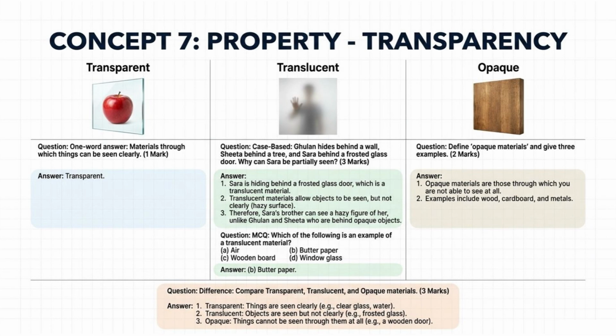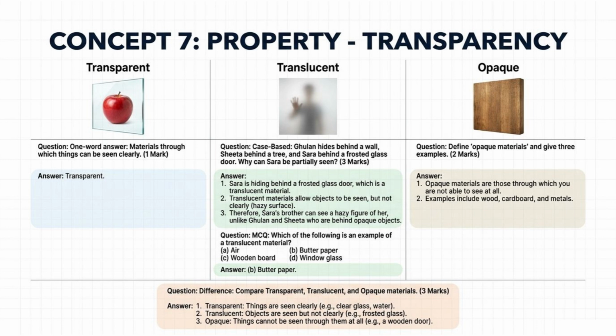Concept 7. Property, transparency. Question. 1-word answer. Materials through which things can be seen clearly. 1 mark. Answer. Transparent. Question. Case-based. Gulan hides behind a wall, Sheeta behind a tree, and Sarah behind a frosted glass door. Why can Sarah be partially seen?